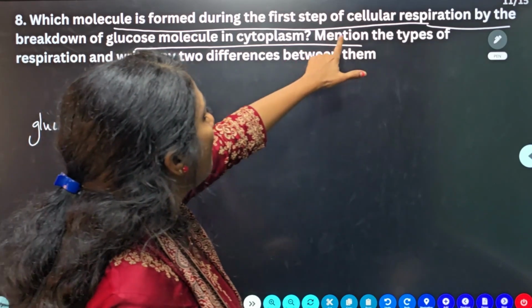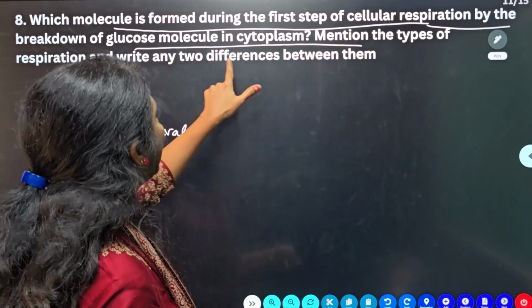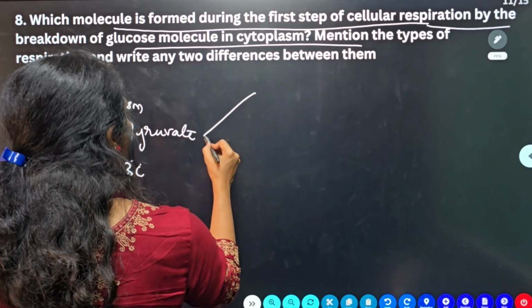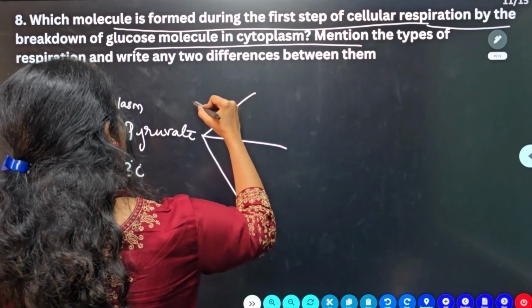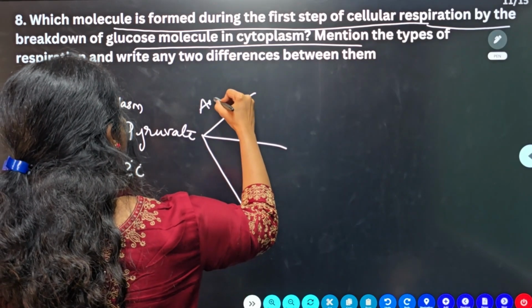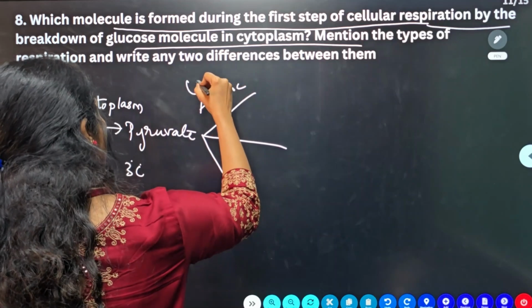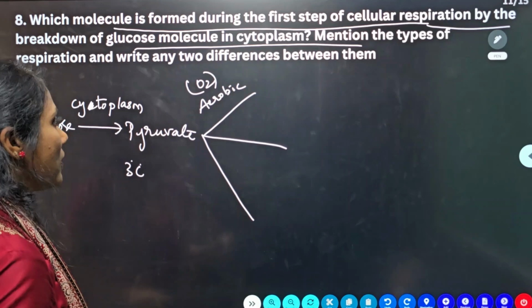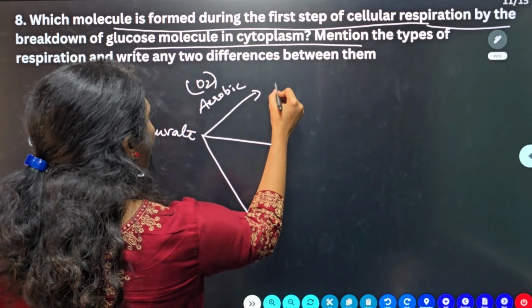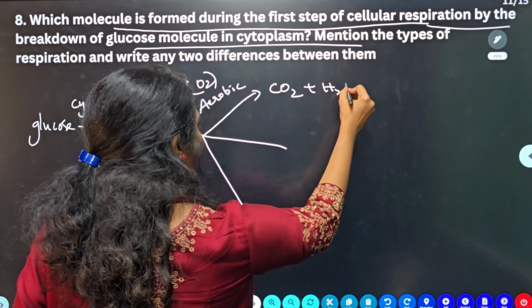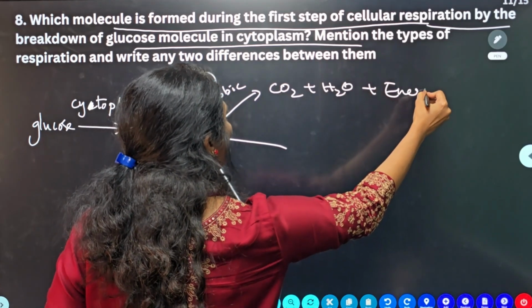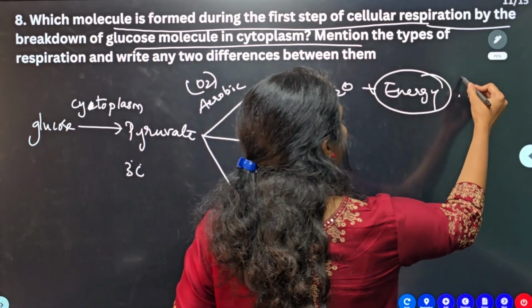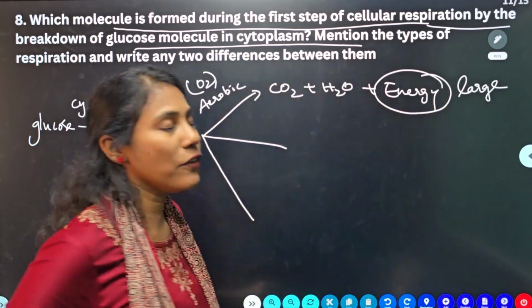Next they are asking, mention the types of respiration and write any 2 differences between them. So what are the 2 types of respiration? Aerobic and anaerobic, right? What do you mean by aerobic respiration? In aerobic respiration, pyruvate gets converted into energy in the presence of oxygen. Pyruvate gets converted into carbon dioxide, water, and you will get a large amount of energy. The energy that you get in aerobic respiration is very large. That is one point of difference you can write.